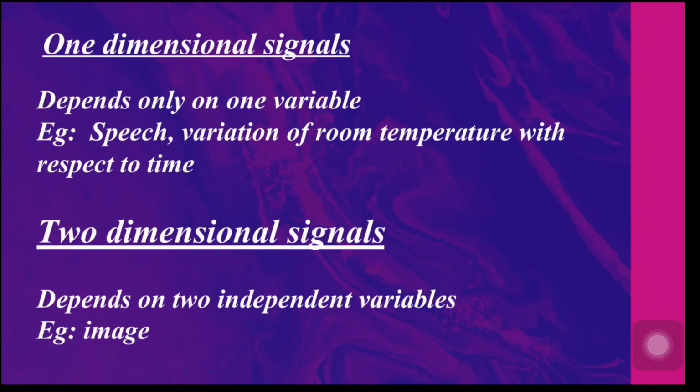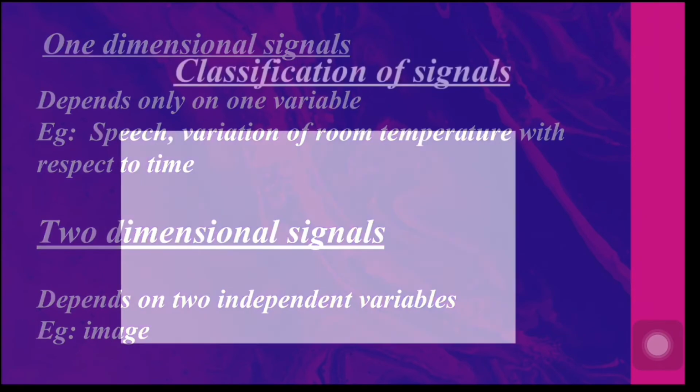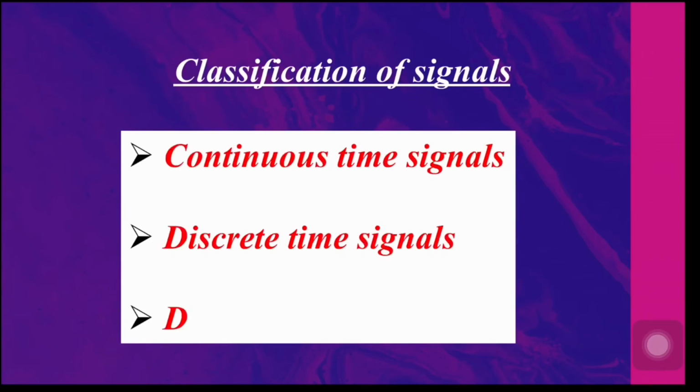At each spatial coordinate x, y, an intensity or brightness value is assigned. Thus, here we have two independent variables that are two spatial coordinates x and y. Let me now take you to the next classification of signals. They are continuous time signals, discrete time signals, and digital signals.